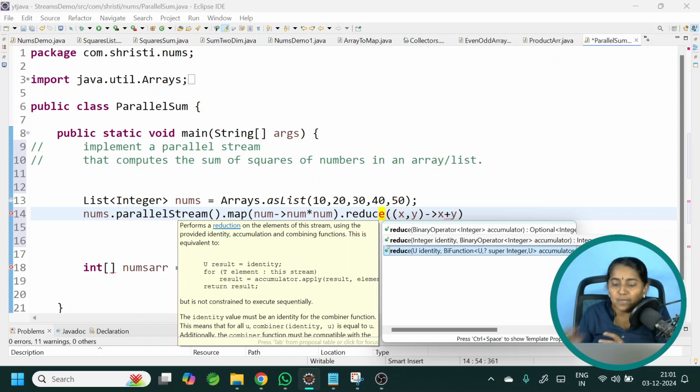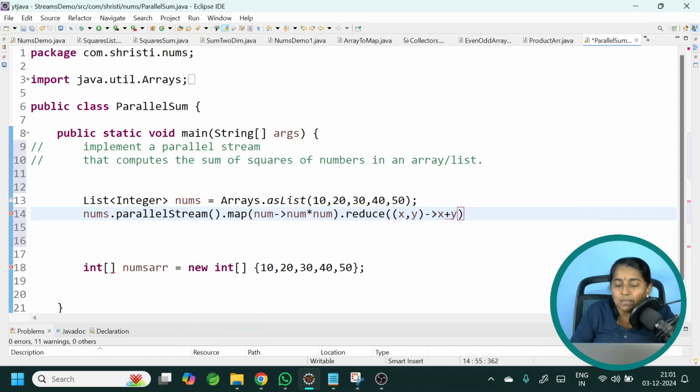Why? Because the first parameter is the default value. Even if the second computation using binary operator is throwing an exception, or if the value is not available, it is not going to affect your method at all. It will return the proper integer value, which can be your identity. That is the default value. So it is your choice. You can use any one of these. I am using this second one because I want to provide the initial value as 1. I don't have to call dot get method. So the same thing is for this also.